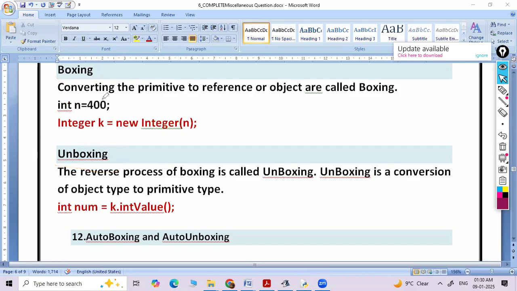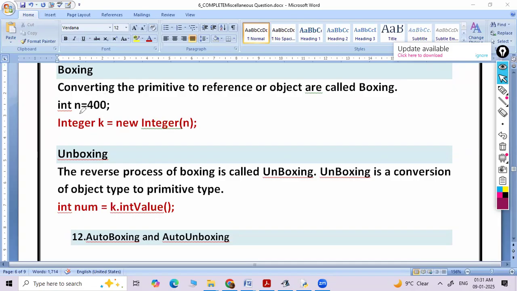Converting the primitive to reference or object. Object is another name, another synonym of a reference. So converting the primitive to reference or object is called boxing. When we convert any primitive value into the object, that concept is called boxing. Okay, this is an example.